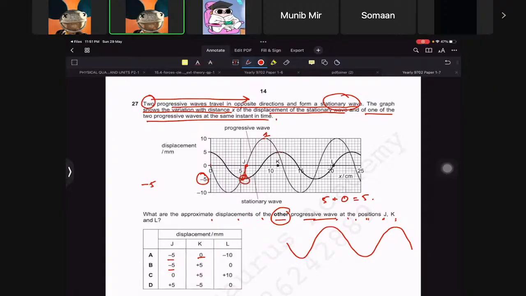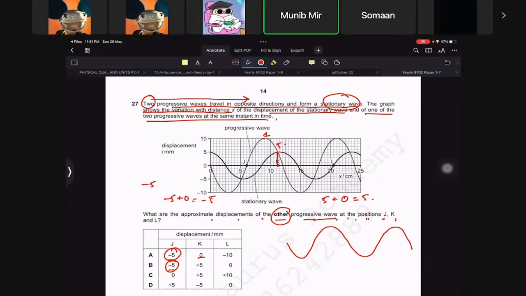Are you getting it? Yes, sir. So this means that -5 plus 0 gives you -5 right here. So these two answers were correct. Now, what did I check for K? If you look at K, the resultant displacement is 5. Do you understand? It is 5.